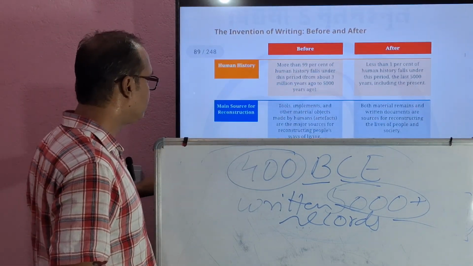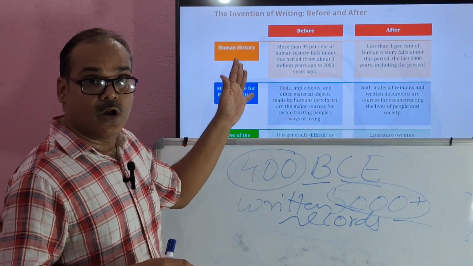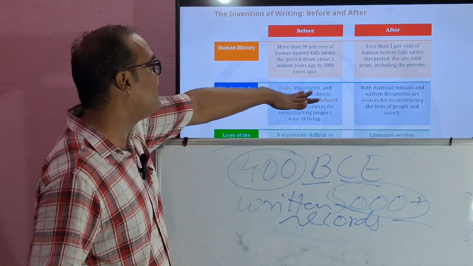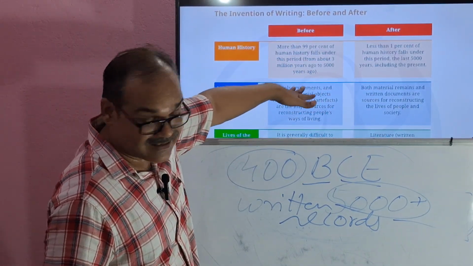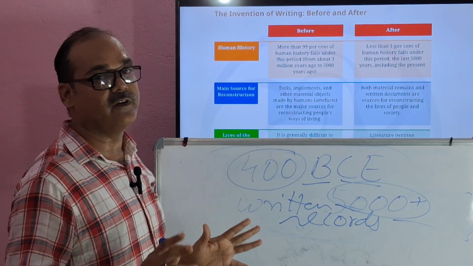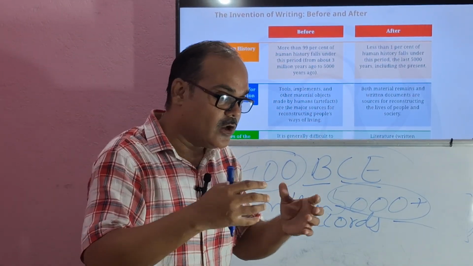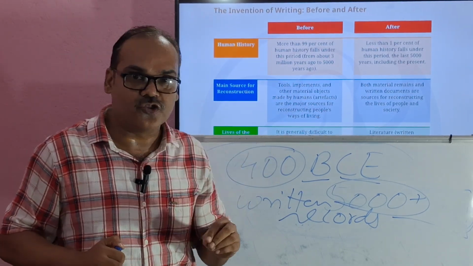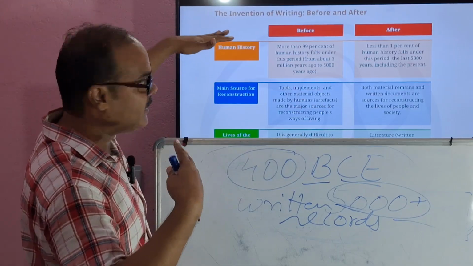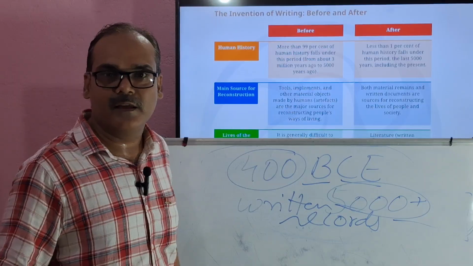Now, next we see the main source of reconstruction. How was the information reconstructed? Through the tools, implements, and other material objects made by humans, that is the artifacts, which are the major source of reconstructing people's way of living. The archaeologists started digging, and so many types of things came out. There were different types of tools, implements, potteries, and artifacts.